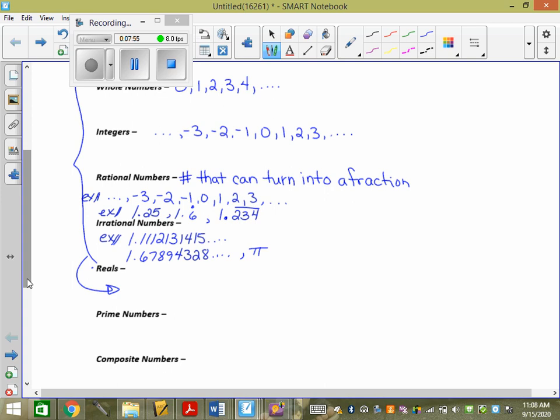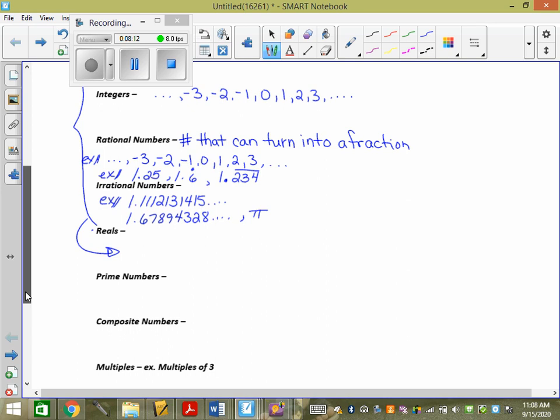So for example, 12 has factors of 1 and 12, 2 and 6, 3 and 4. All of those multiplied get me 12, right? So those are factors, okay? We start discussing in grade 6 the factors that make up something. So prime numbers have only two factors. And the key thing about this is they have to be the number 1 and the prime number.